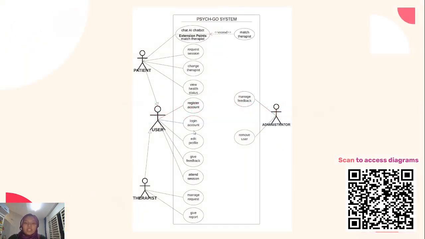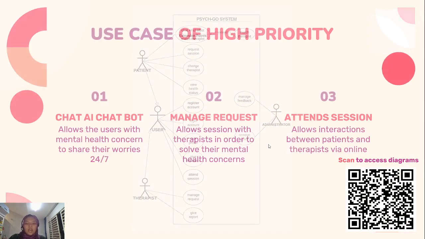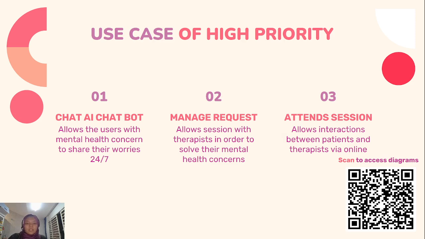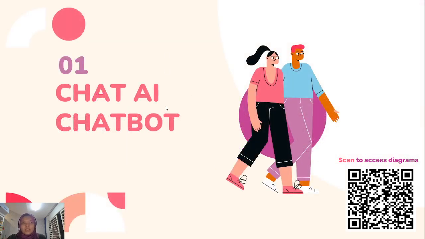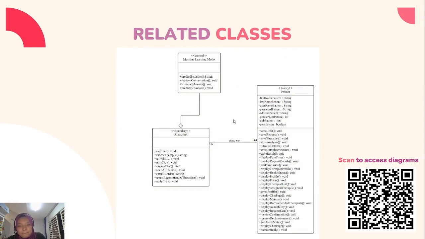So there are 14 use cases, but in this presentation, I'll be focusing only on 3. First is the AI chatbot, which allows users to share their mental health concerns with our chatbot anytime, anywhere. Let's see the sequence diagram right here.